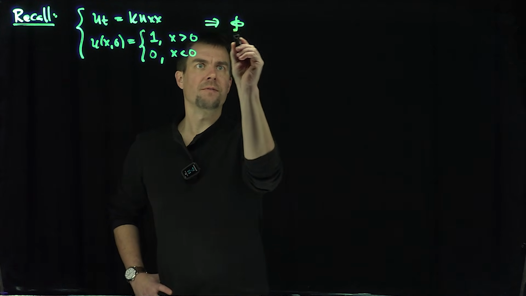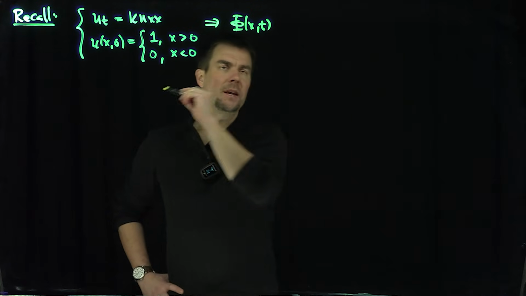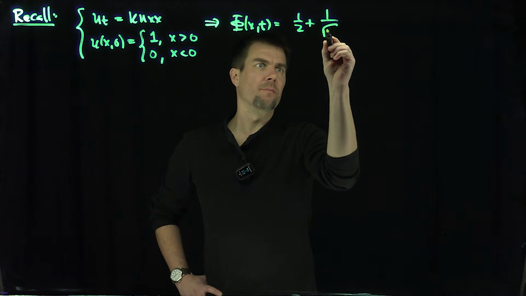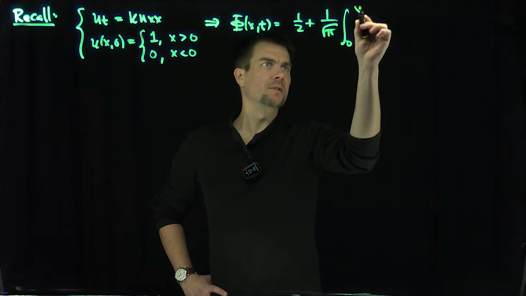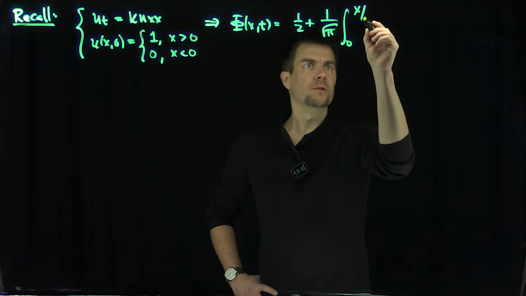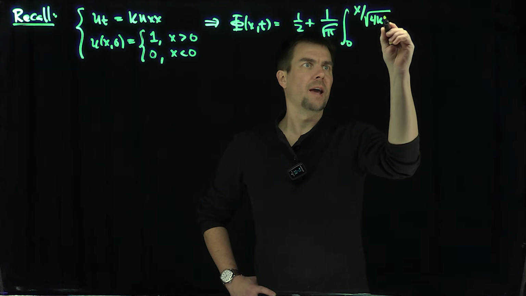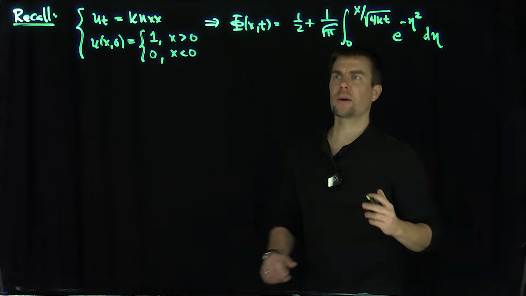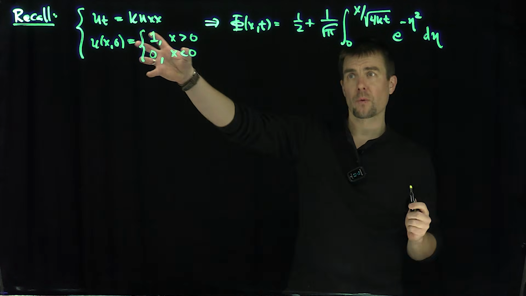The solution to this was Φ(x,t), which was 1/2 plus 1 over the square root of π, the integral from 0 to x over the square root of 4kt of e to the negative η squared dη. So that was the solution to this problem in self-similar coordinates.